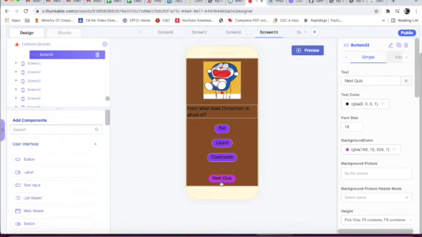Now this is the button below the blank label. This is button 33. Text is next quiz. Text color is black, font size is 18, background color is light pink. Now we will come to screen 11.